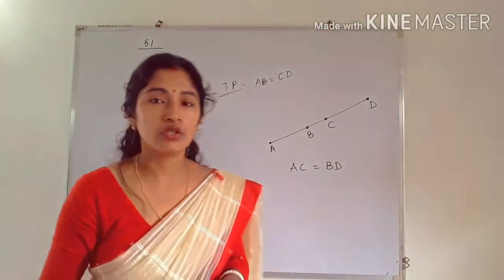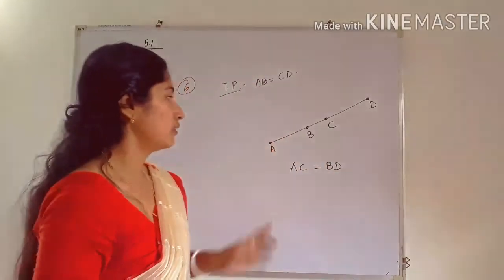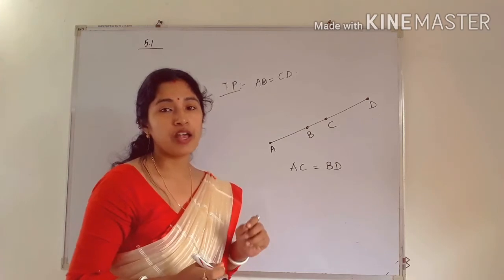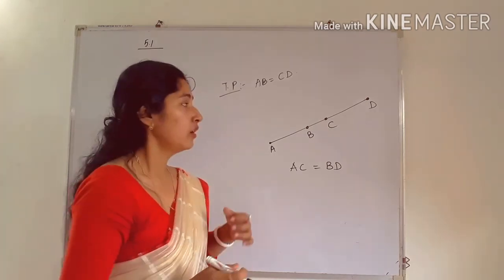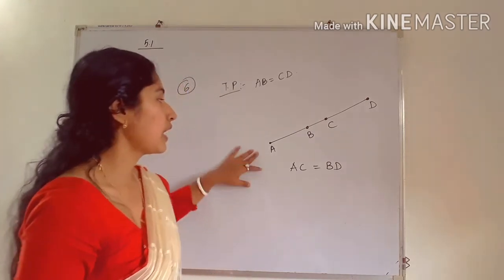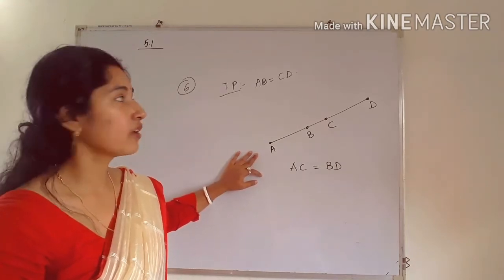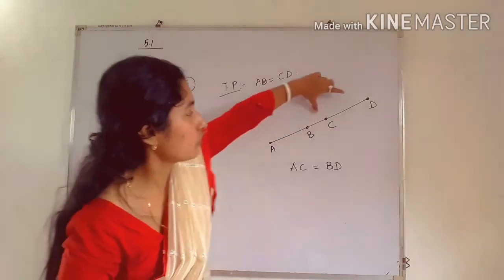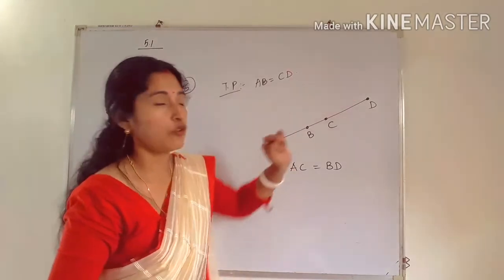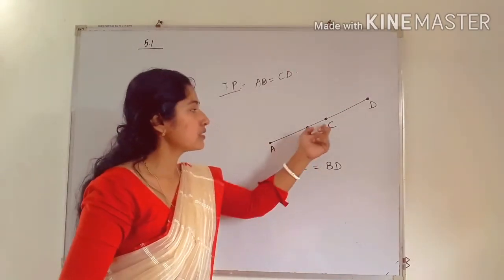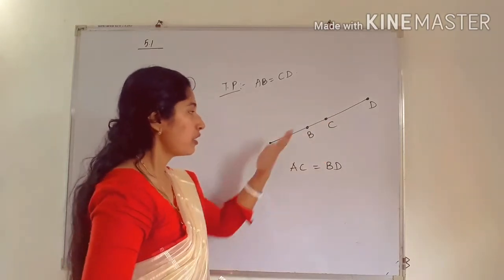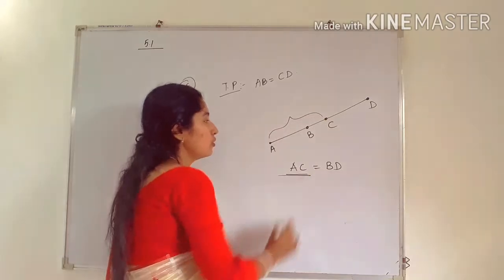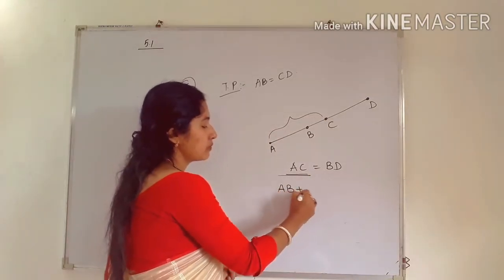So the next question is question number 6. I am going to just guide you how to do it, but the final proof and the steps you have to write by yourself. So see, this is the line segment which is given. There are 4 points. So you have to prove that AB is equal to CD, means this length is equal to this length. And what is given? See, AC is equal to BD. So see, from the diagram what can we write in place of AC? See, this is AC. You can write AB plus BC.